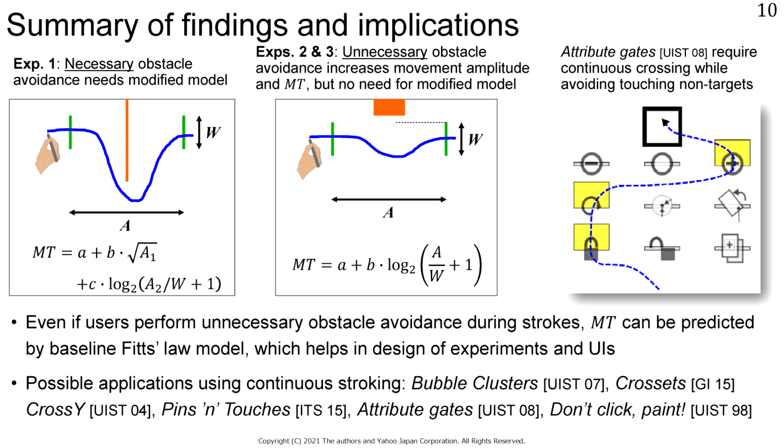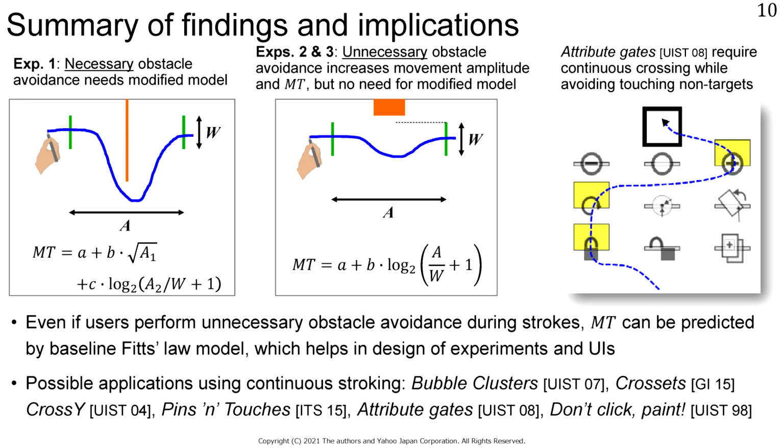In summary, from the result of experiment 1, if obstacle avoidance is necessary, we need a modified model to predict the movement time more accurately. In contrast, if the obstacle avoidance is unnecessary, the movement time increases, but a modified model is not needed. So, even if users perform unnecessary obstacle avoidance, the movement time can be predicted by the baseline models through Fitts' law. This helps in the design of experiments and UIs because we can use the simplest model.